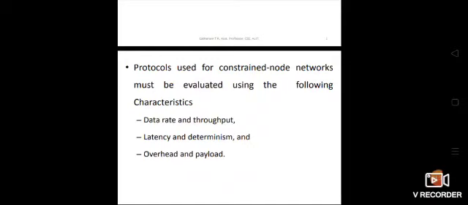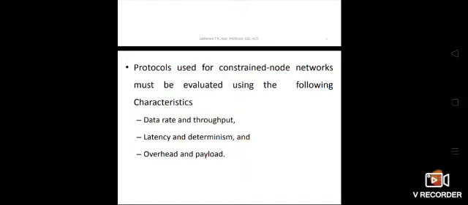Then latency and determinism. Latency is the delay in transferring the data. Determinism means the threshold will be fixed; beyond that threshold, the latency shouldn't be crossed.